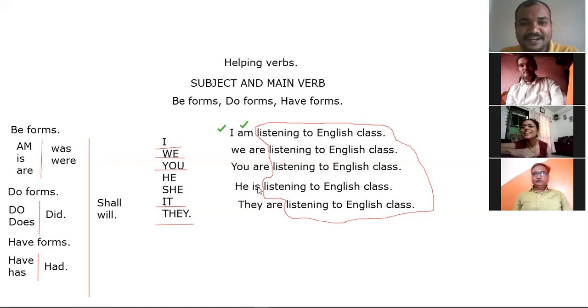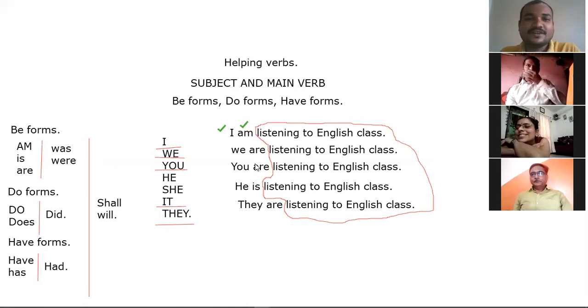If you observe here, I have given 5 examples. In the 5 examples, only 2 changes: subject and helping verb. Nothing else. Everything is same. As simple as it is. We can learn English with a lot of fun. No need to worry about that. So now, shall we try a different example?